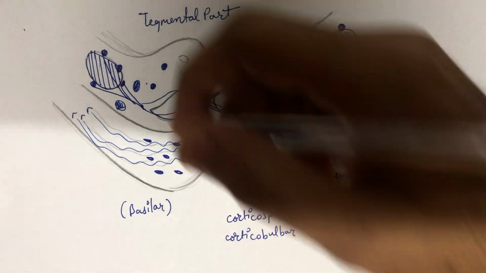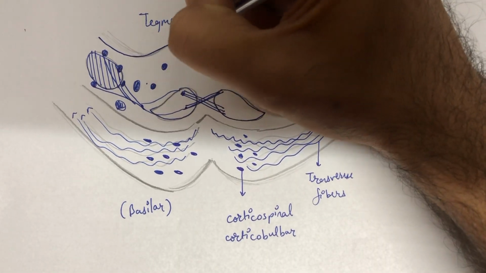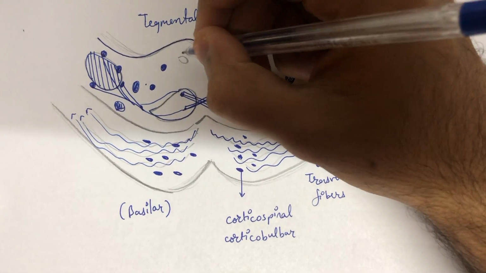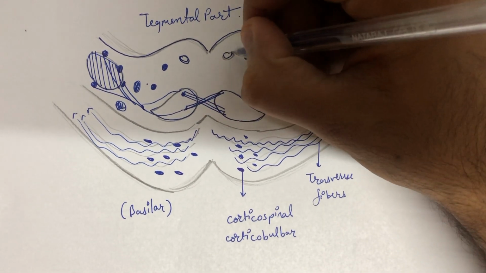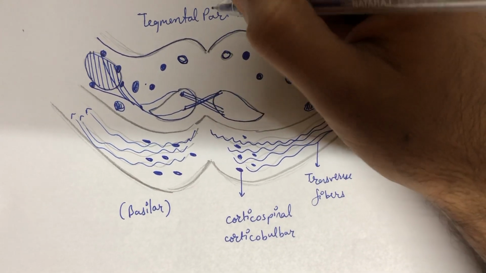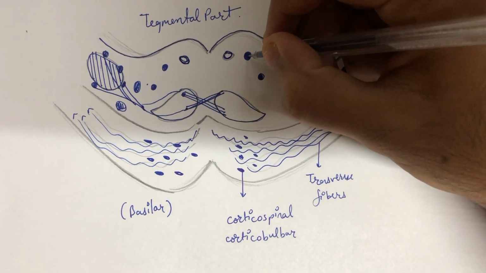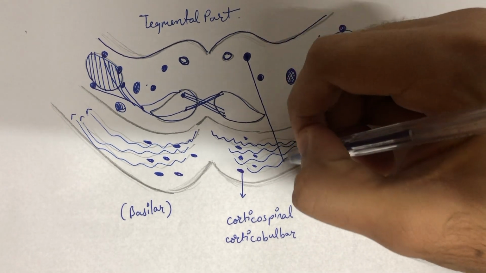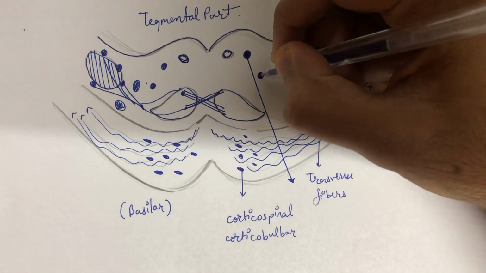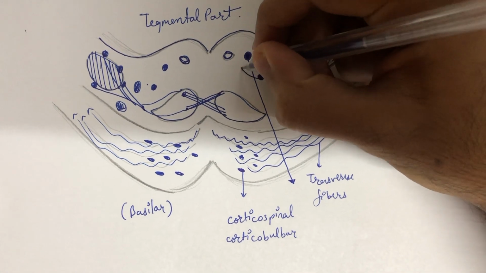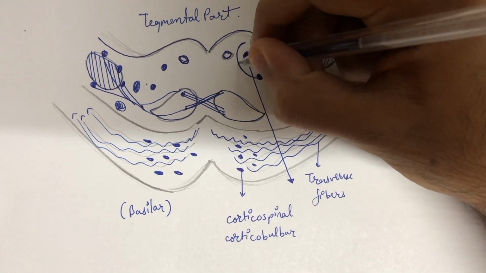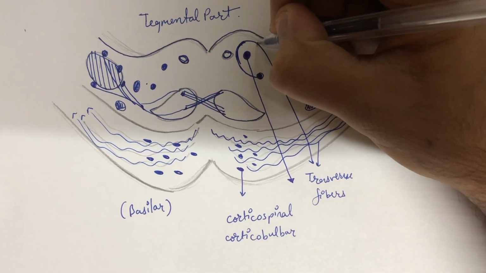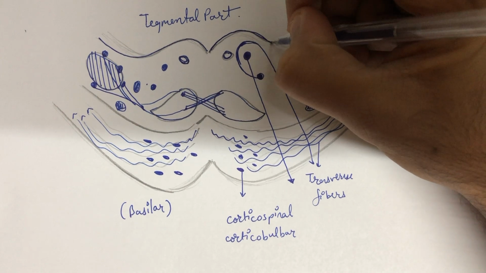The floor of the fourth ventricle is formed by the posterior aspect or the tegmental part of the pons. Apart from these, it comprises the medial longitudinal bundles and emerging fibers of the facial nerve and the abducens nerve. Abducens nerve has a direct origin, whereas the facial nerve has a peculiar part encapsulating the abducens nerve nucleus. This forms a particular impression over the posterior aspect termed the facial colliculi.